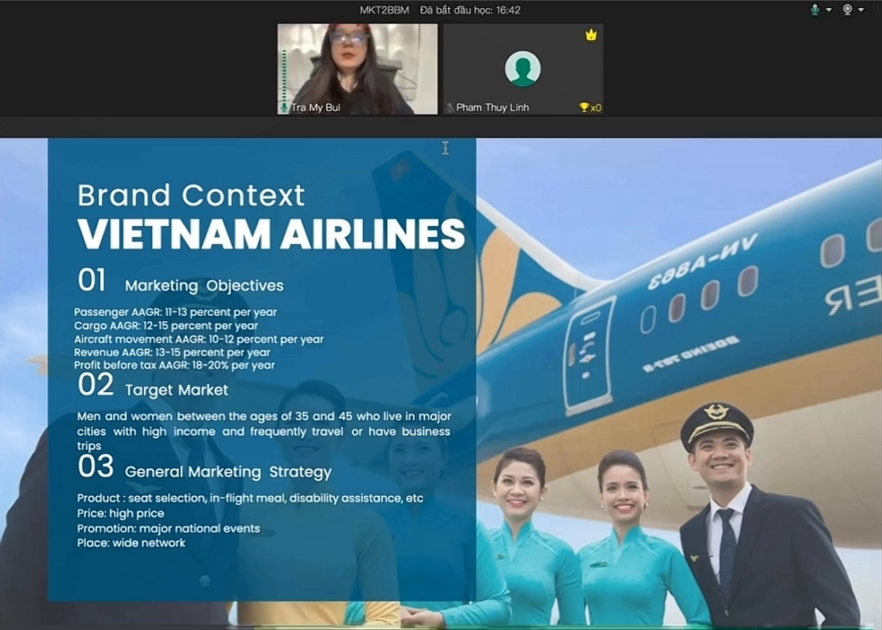About the price, Vietnam Airlines offers high price tickets compared to other competitors in Vietnam because they target higher income customers. Talking about the promotion, Vietnam Airlines sponsors most major national events and they have a wide network of accessible locations worldwide.